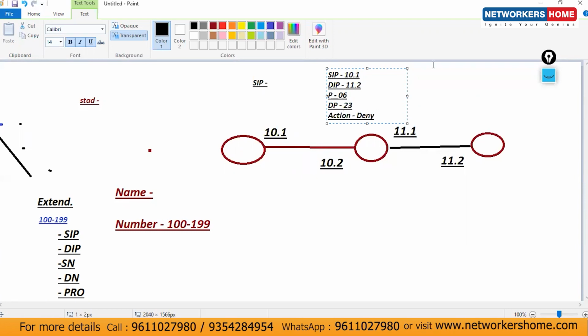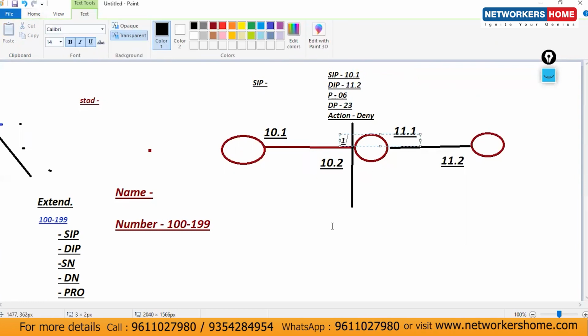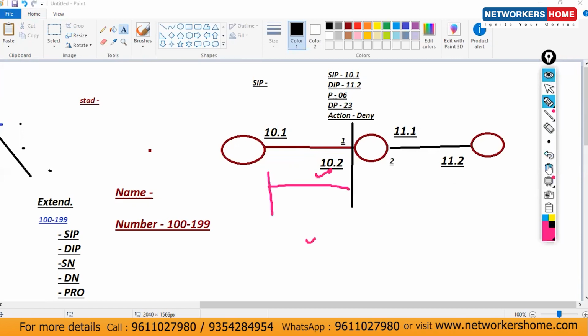That is deny, because from here onwards I just want to block Telnet traffic. Is this clear up to here? Now which router am I on, guys? Router 2. My rule is configured, but still this rule is disabled. It is not in the active state. Even if you generate Telnet traffic from here, it will be allowed, because the rule is just configured but not implemented.